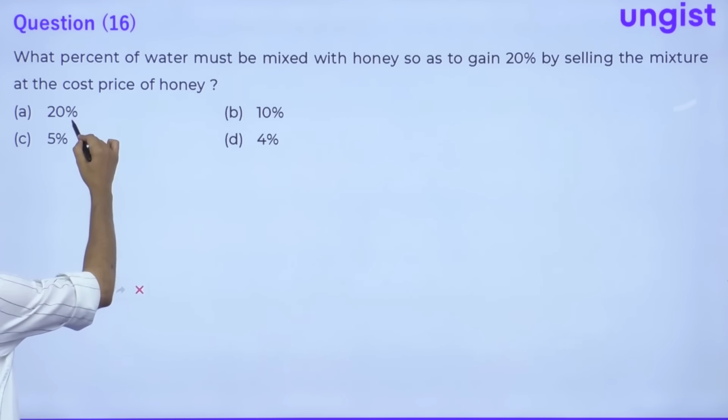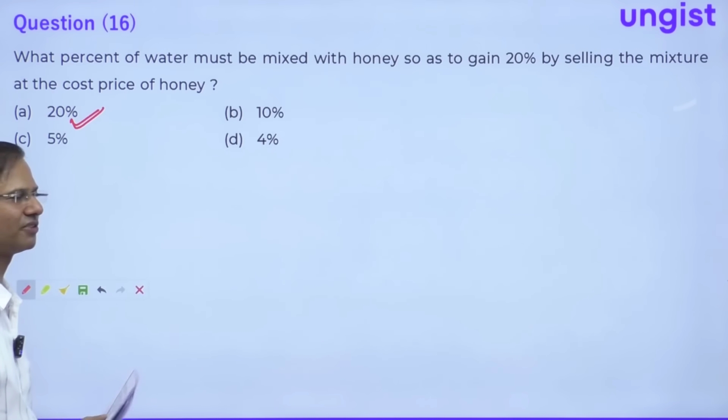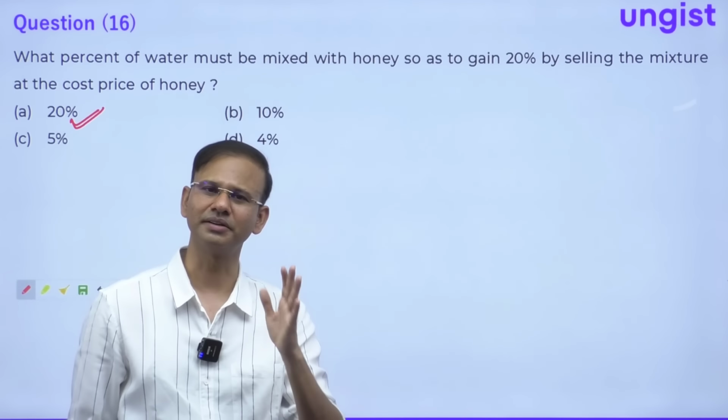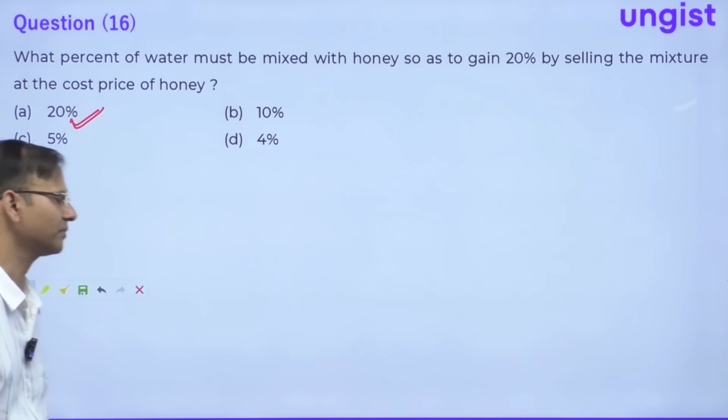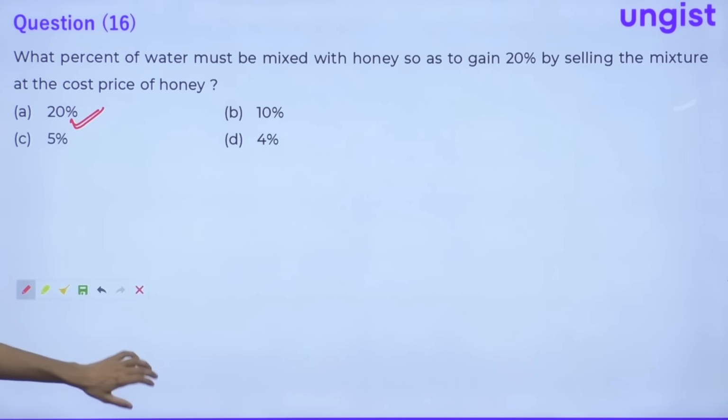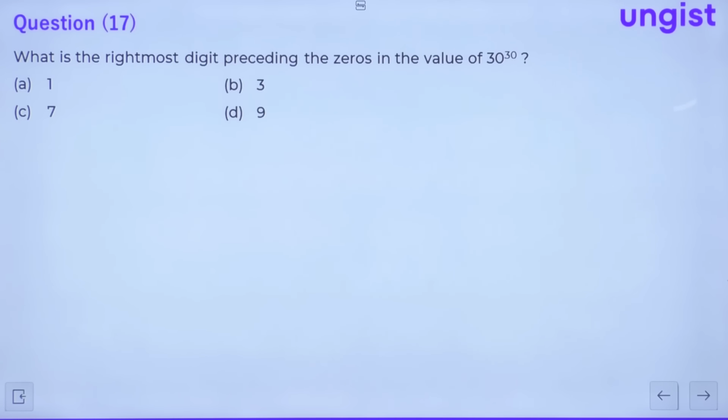This was a very simple question, the first glance question. Just by looking at it you can mark it, right? Very simple question, guys. Okay. Anyways, let's move to the next question. Now the question is, what is the rightmost digit preceding the zeros in the value of 30 raised to the power 30? This is question number 17.